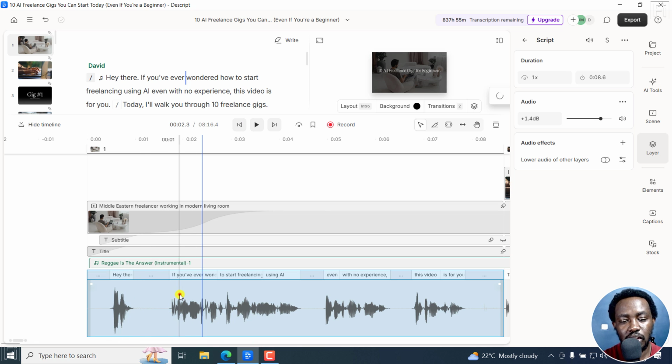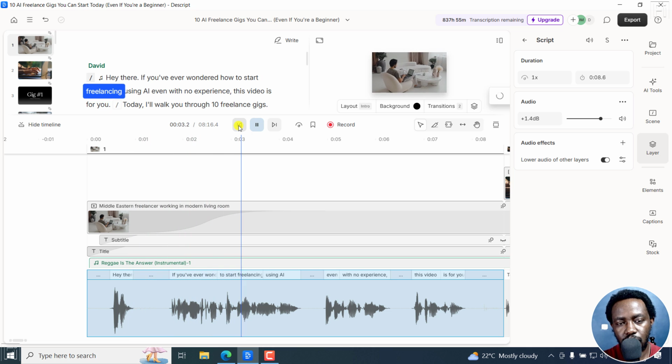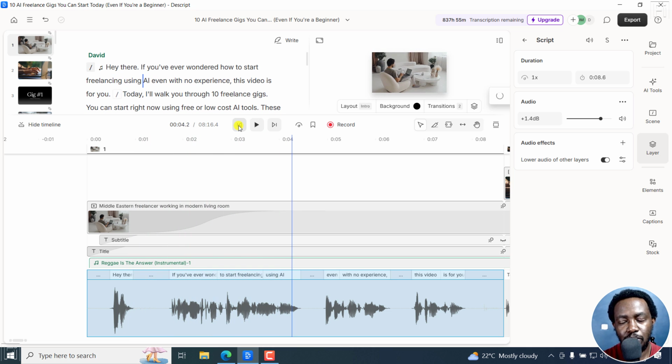So you need to select your voiceover file, whether it's in the script or anywhere else, and then click on lower audio of other layers. So once you do that, this is what happens. So the music is still there, but it's been lowered for you to be audible in your videos with some background music.